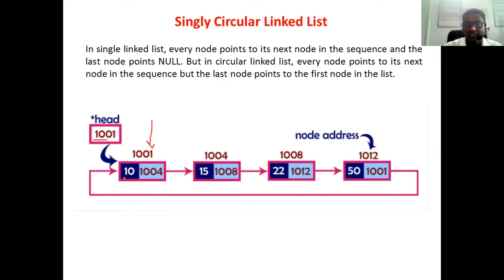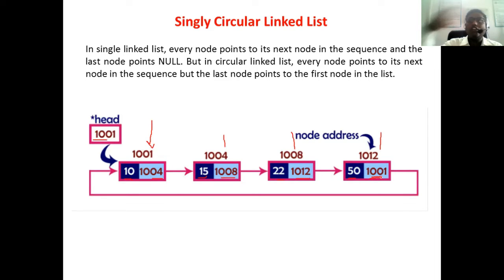We have to visit the data that is 10, then move to 1004. 1004 has the data 50. Move to 1008, which has the data 22. Then the address is 1012, so move to 1012, which has the data 50, and its address field contains the address of the very first node. That means 1001 is the very first node, so we have to put 1001 in the address field of the last node.